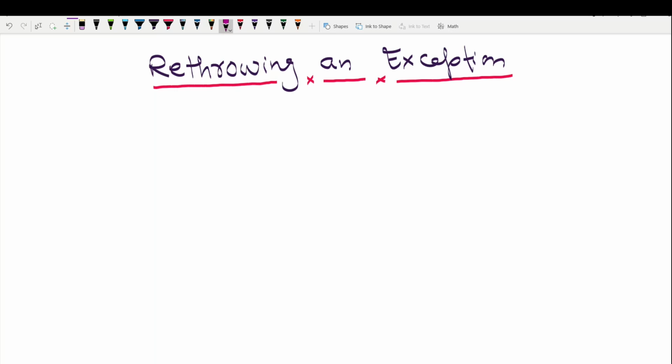I am Deepak Nial, and in this tutorial I am going to continue my previous discussion on exception handling and talk about rethrowing an exception.